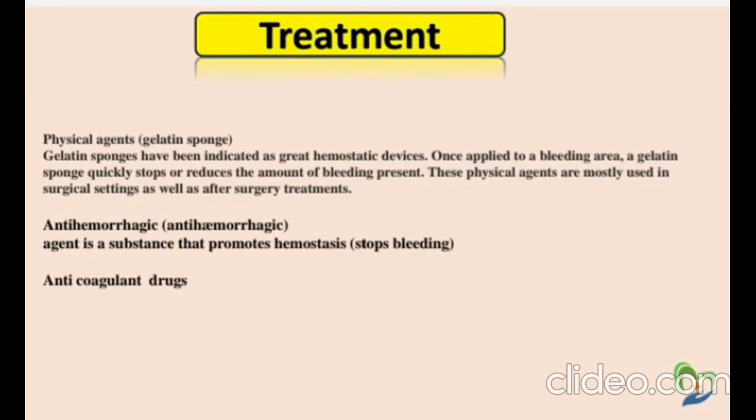For treatment, here we have three. The first is physical agents. A gelatin sponge has been indicated as a great hemostatic device. Once applied to a bleeding area, a gelatin sponge quickly stops or reduces the amount of bleeding present. These physical agents are mostly used in surgical settings as well as after-surgery treatments. Then, anti-hemorrhagic agents, which are substances that promote hemostasis, and anticoagulant drugs.